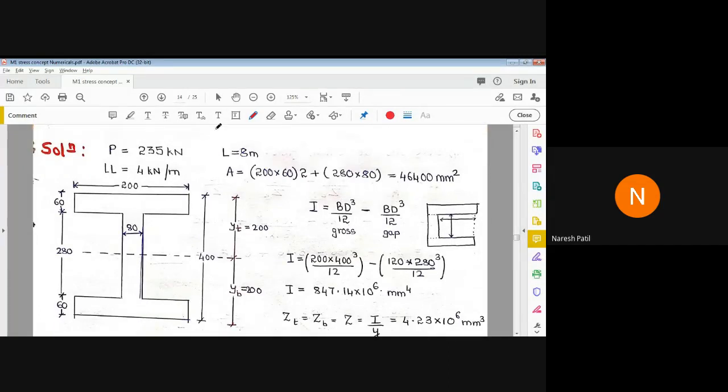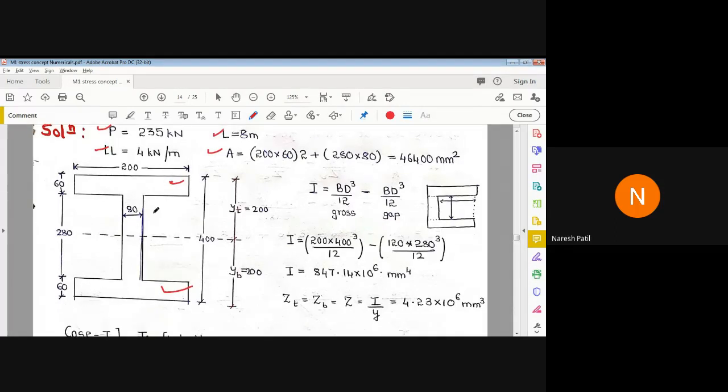So as I told you, please note down the given data first. P is 235 kilonewton, span is 8 meter, live load is given 4 kilonewton per meter, and the area, as per the given cross section, is 200 into 60 for the flange, into 2 times, because we have 2 flanges, here as well as here. So we have to multiply by 2. Then the web is 280. The web height is 280. Total height is 400, so we have to deduct 60 plus 60. So we get 280 into 80 mm. So the total area is like this.